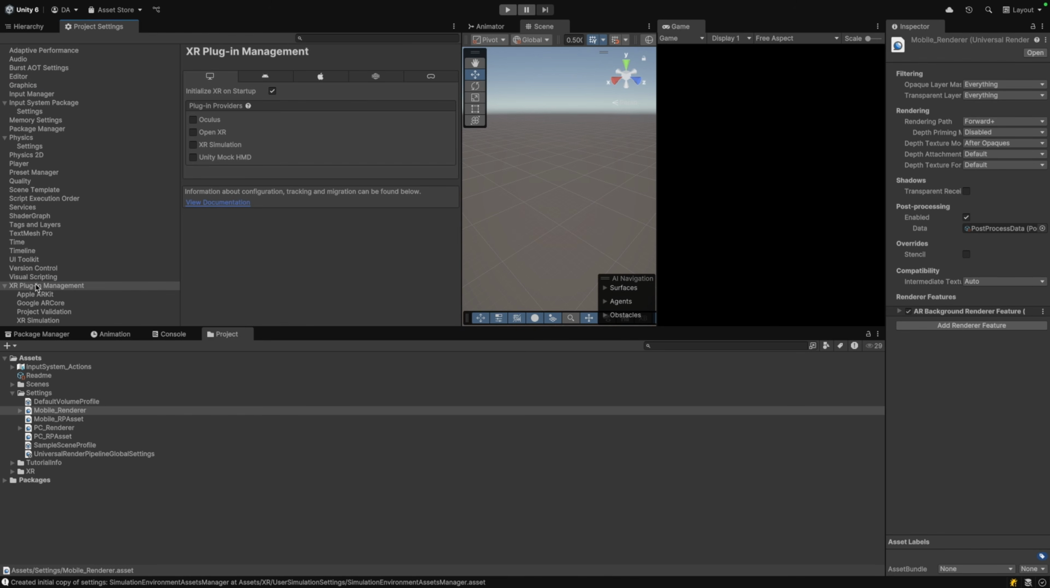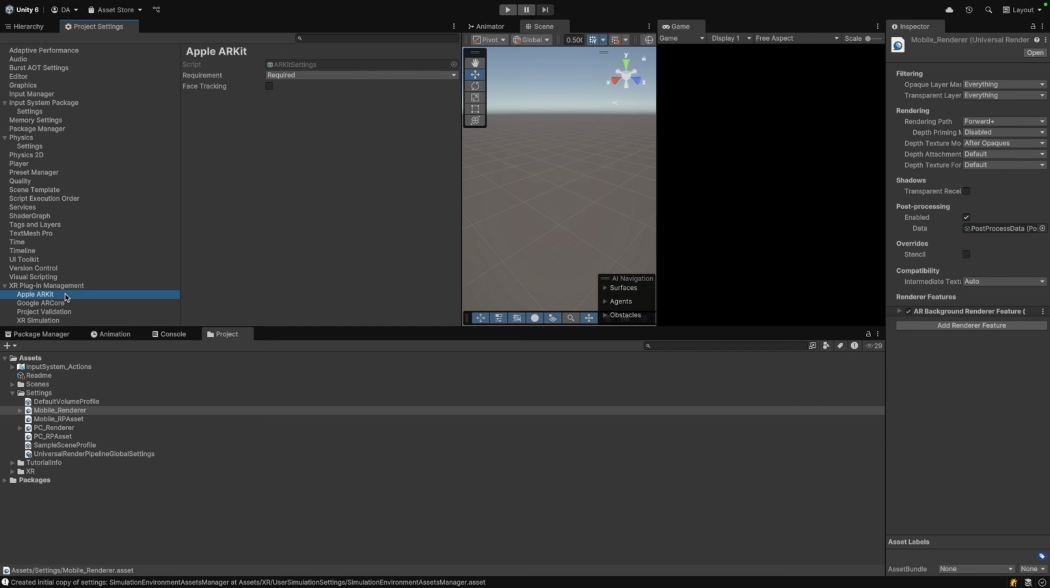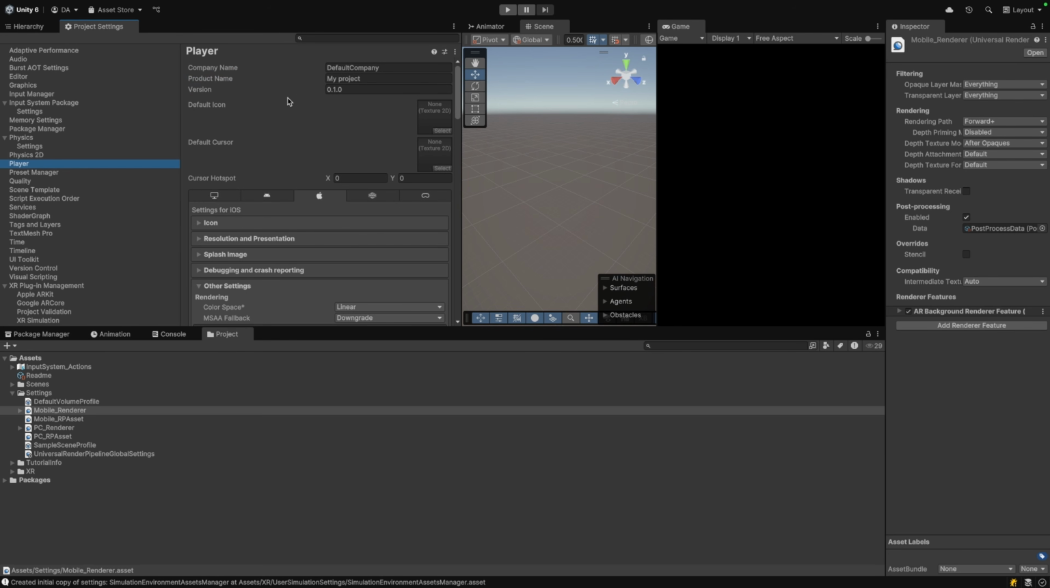Now back to project settings, go to XR Plugin Management, select Android and then check Google ARCore. Let's do the same in the iOS platform and select Apple ARKit. Go to Apple ARKit and make sure it is required. Same thing with ARCore, make sure it is required too. Go to Player, set the app name.